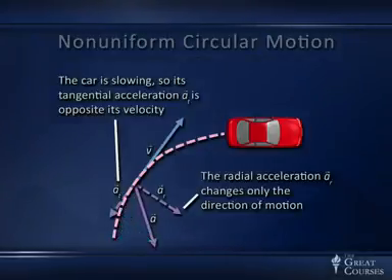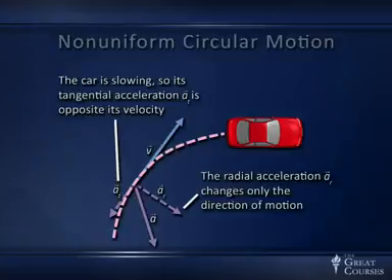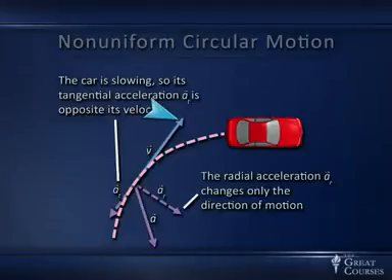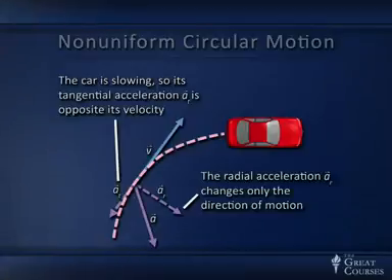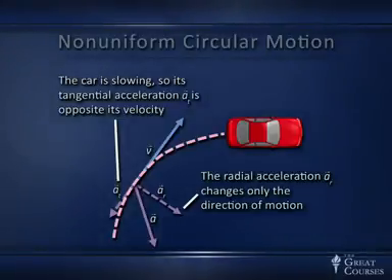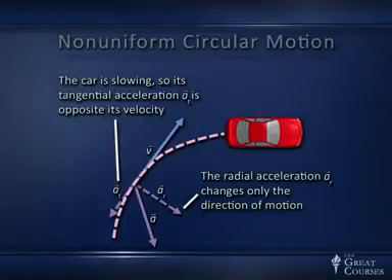And you can also see in this case, because the tangential acceleration, the one that's parallel to the local direction of the tangent to that path, is pointing opposite the velocity, this car is in fact braking. It's slowing down even as it goes around the turn, and the brakes are providing the slowing down acceleration, the tangential acceleration, and the tires are ultimately providing that, and the tires are also providing the acceleration that changes the direction. So we can have non-uniform circular motion in the sense that speed is changing as well as direction, but we can still analyze it using what we understand of A, straight line acceleration, and B, acceleration in a circular path, the acceleration that we now know has magnitude v squared over r.